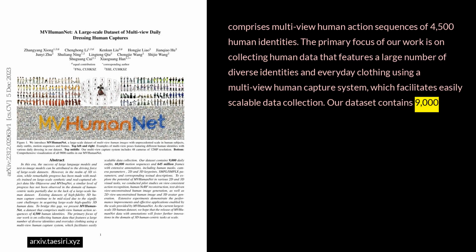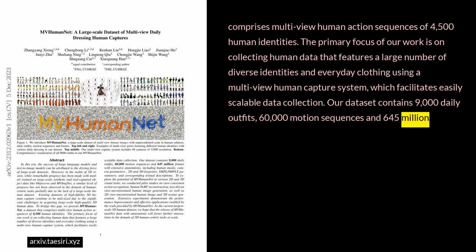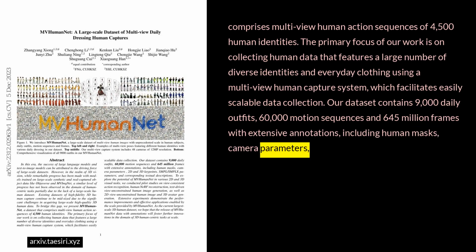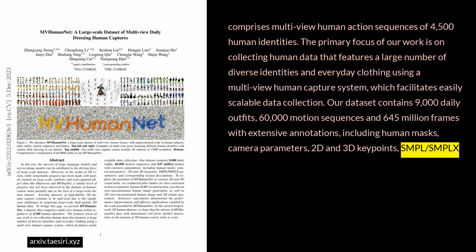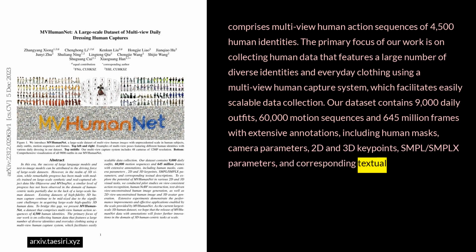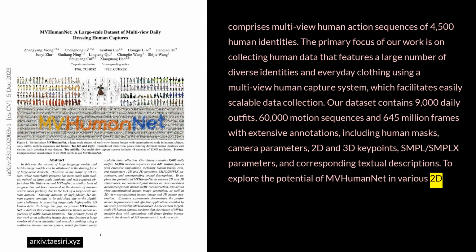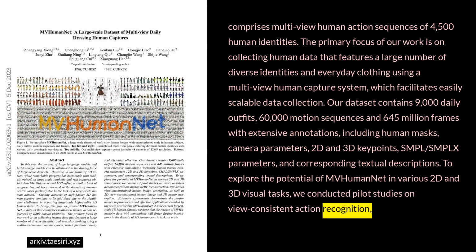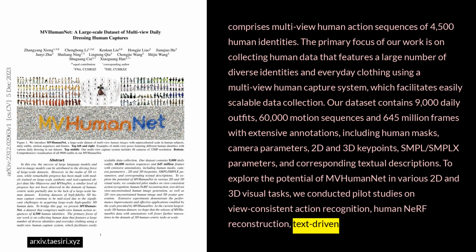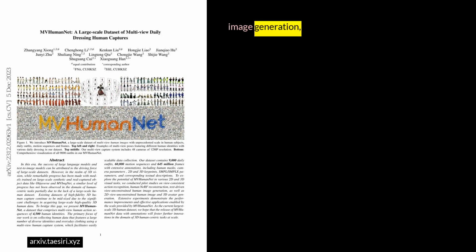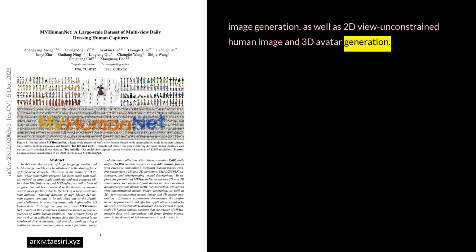Our dataset contains 9,000 daily outfits, 60,000 motion sequences, and 645 million frames with extensive annotations, including human masks, camera parameters, 2D and 3D key points, SMPL, SMPLX parameters, and corresponding textual descriptions. To explore the potential of MVHumanNet in various 2D and 3D visual tasks, we conducted pilot studies on view-consistent action recognition, human NeRF reconstruction, text-driven view-unconstrained human image generation, as well as 2D view-unconstrained human image and 3D avatar generation.